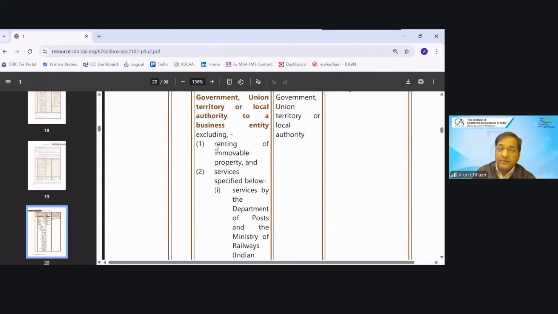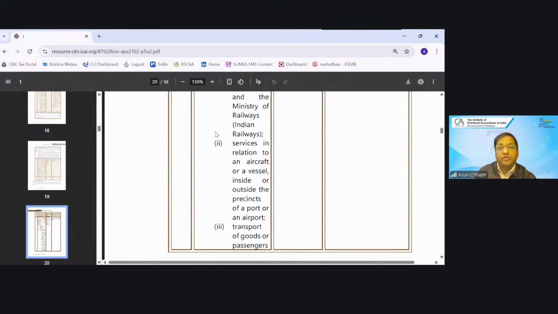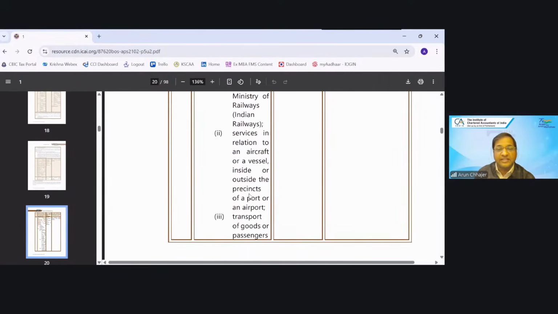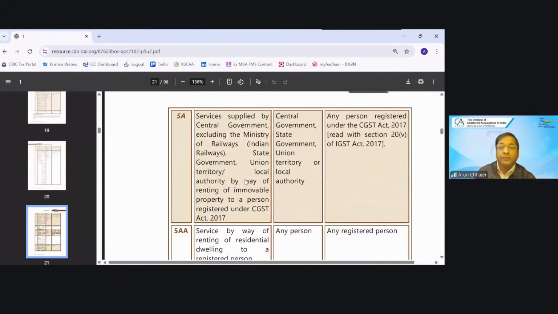Earlier, they were saying it will always be under RCM, but now they have inserted one more entry just after that, which we will discuss, that in some cases, renting of immovable property will also come under RCM. Okay. Then Department of Posts, or service in relation to aircraft, vessel, or transportation of goods. Okay. Now,